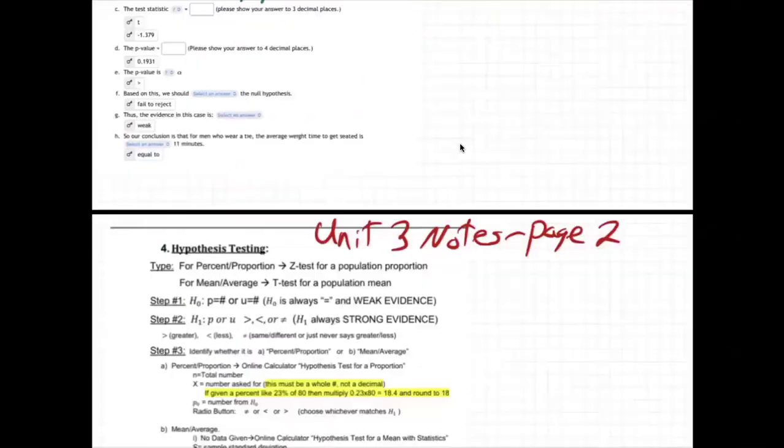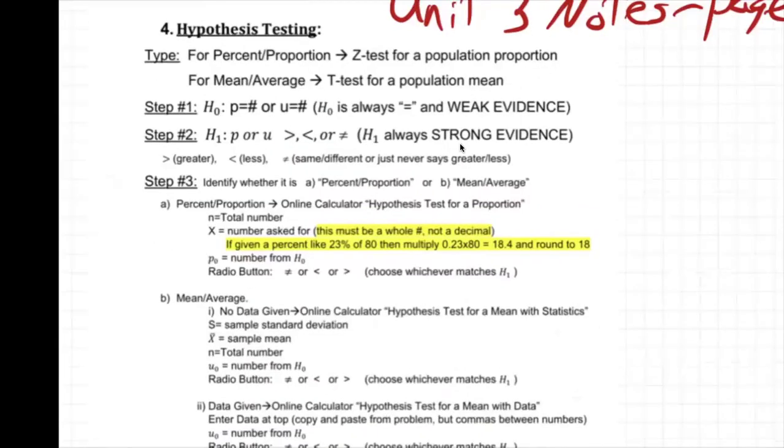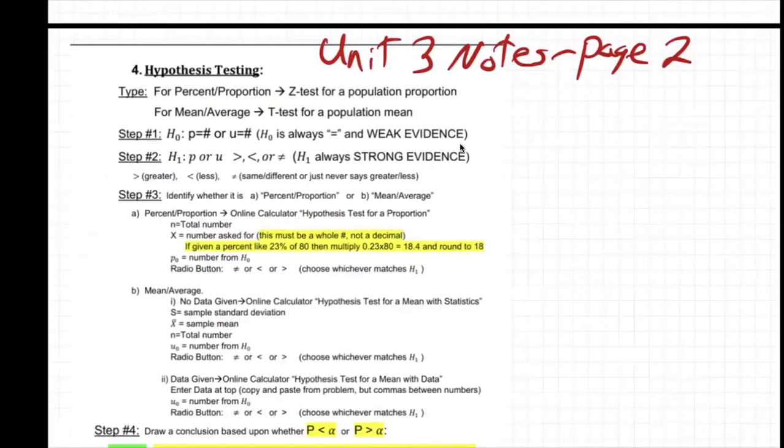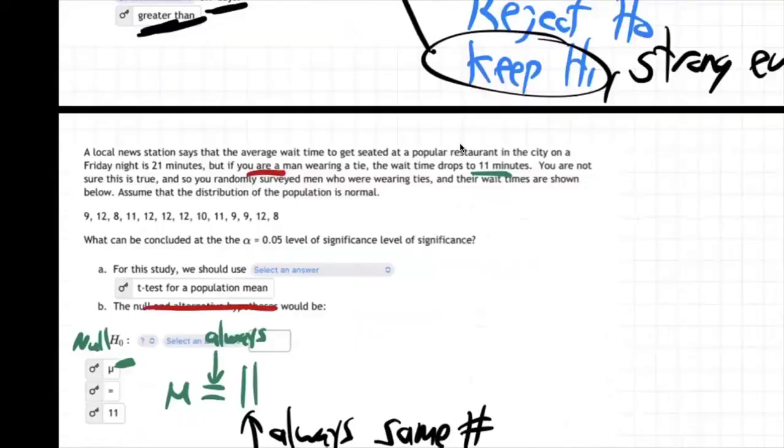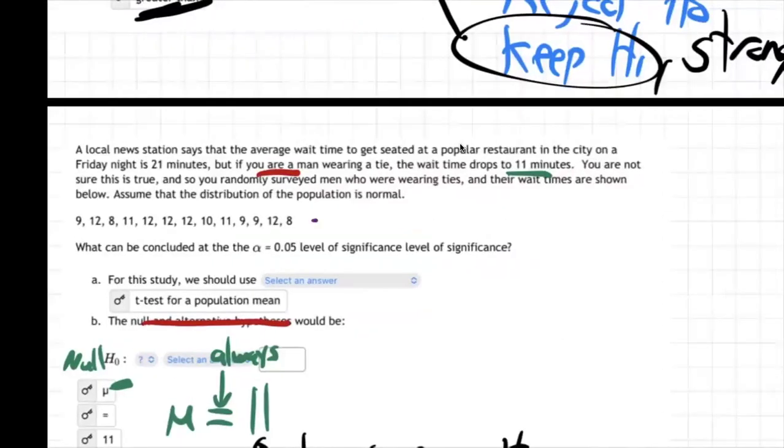All right, how do we test it? Well, we got to go to the calculator. Well, first, let's find out which calculator. If we come down here to the notes again, is this a percentage question? No, it's an average question. Is there no data given or data given? Well, that was data. Clearly, there's a bunch of data right there. This is the first man wearing a tie, who got into the restaurant in 9 minutes. Next was 12, then 8, then 11. Those are the actual men and the times it took them to get into the restaurant when they're wearing a tie. So what do you do with that data?